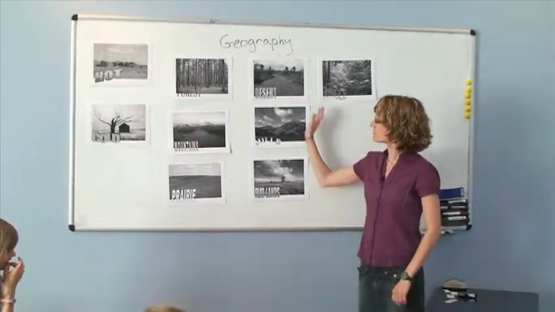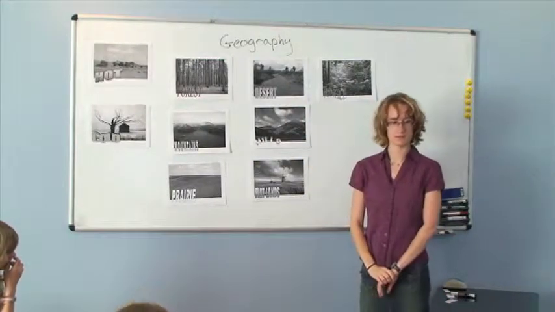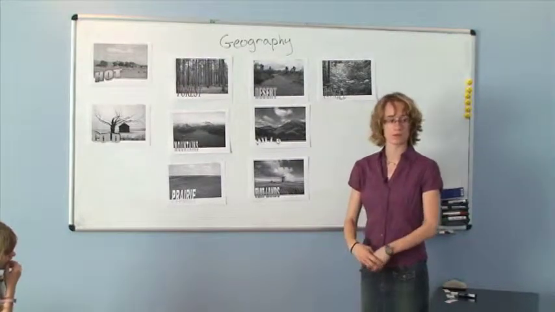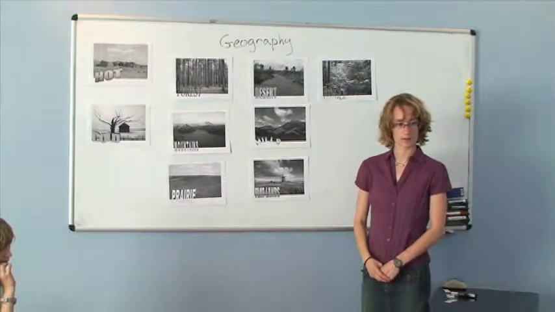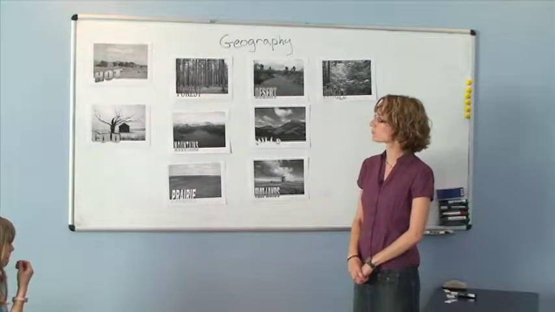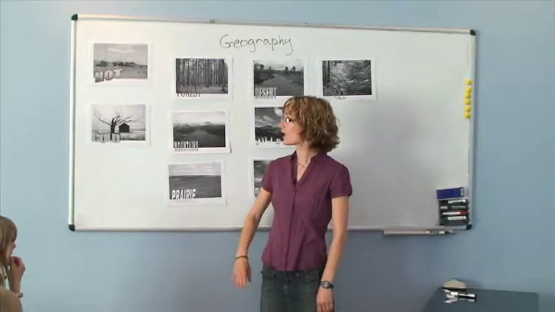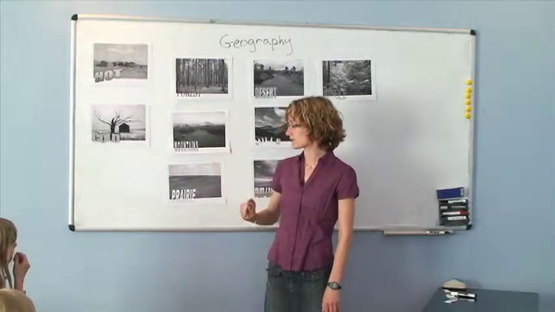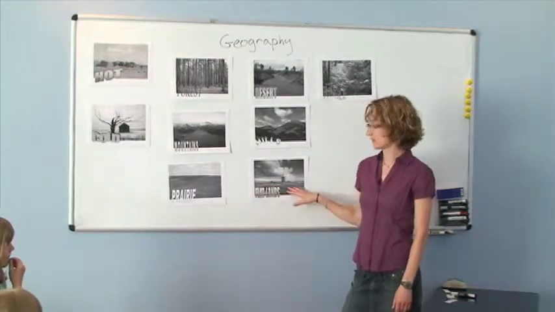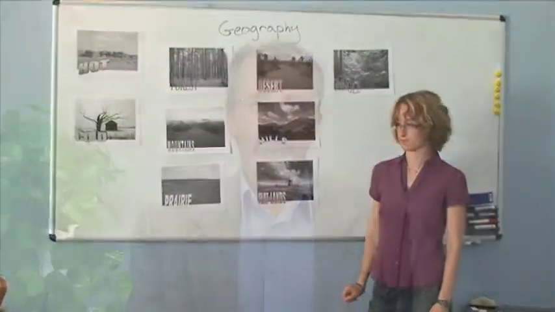So, how would you describe where you live? Tell me in a sentence. I live in prairie and flatland. Yes, yes. And you could say, where I live, it is very hot on the prairie, or it is very hot in the flatlands. Okay? You saw the pictures for each type of climate and geography.